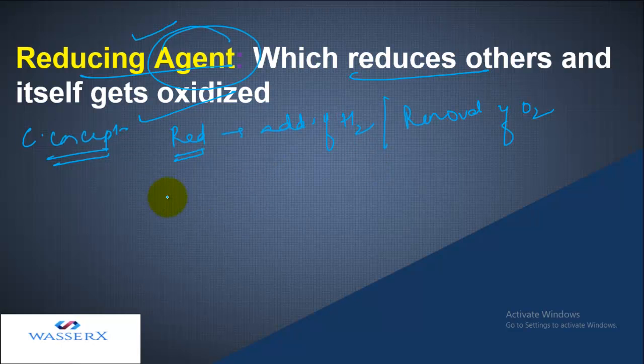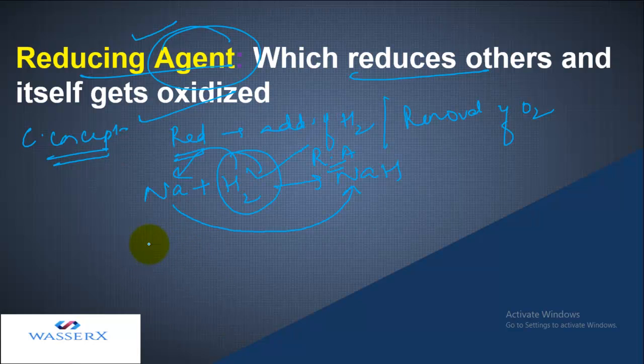For example, let's say I have sodium, and hydrogen is getting added to it and it forms sodium hydride. In this, sodium is getting reduced because hydrogen is added to it. But who is making it reduced? Do you think the reduction of sodium is possible if there were no hydrogen present? No, it wasn't possible. So hydrogen is the reducing agent in this case because it is helping in reducing sodium.